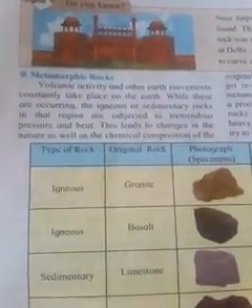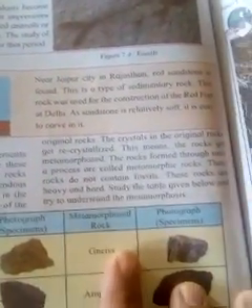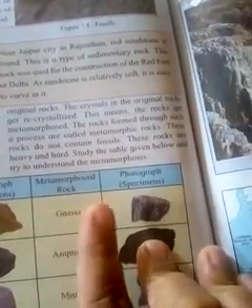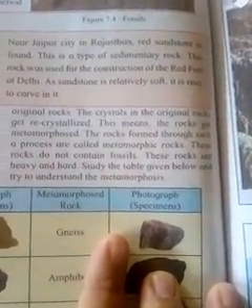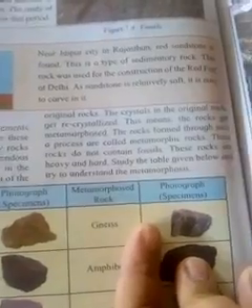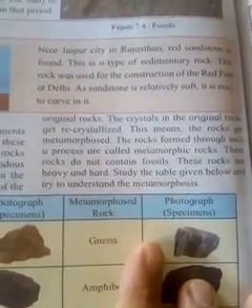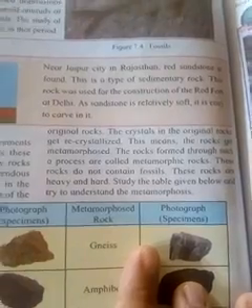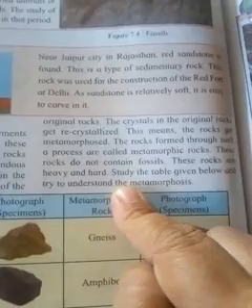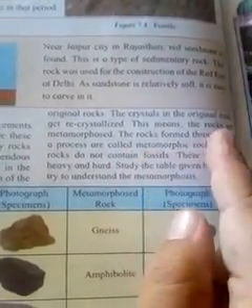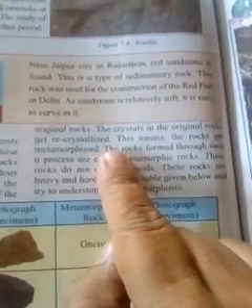This leads to change in the nature as well as the chemical composition of the original rocks. That means these rocks are created by changing the nature as well as the chemical composition of the original rocks. The crystals in the original rocks get recrystallized. That means in this type of rocks there are crystals, and the original rocks undergo recrystallization.